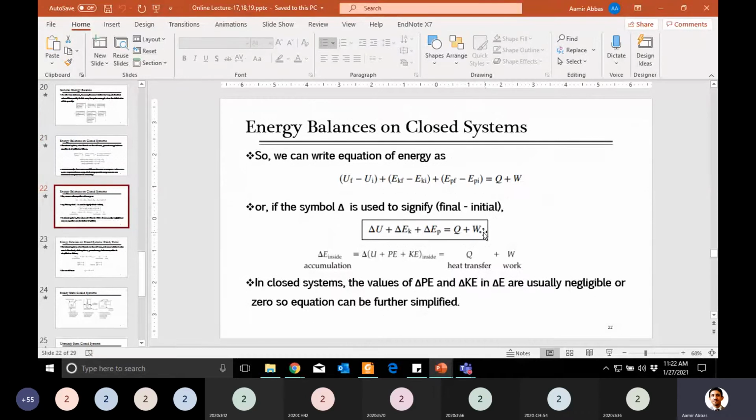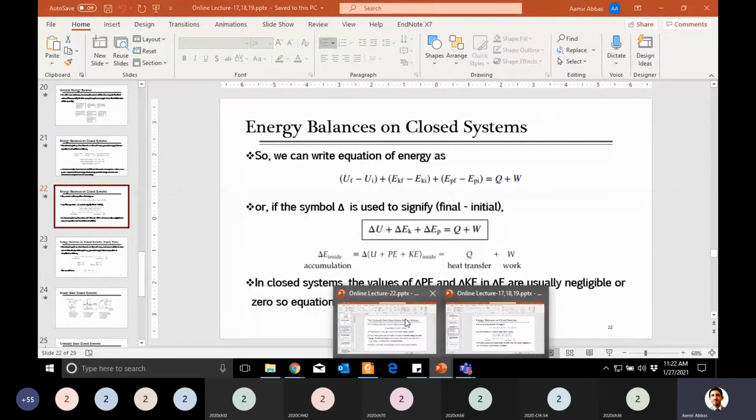Why are we not including kinetic, potential, and internal energy on this side? Because mass is not being transferred. Good. This is all mass which was already available inside your system. These are those energies, the changes in those energies. So this was the balance for the closed system.